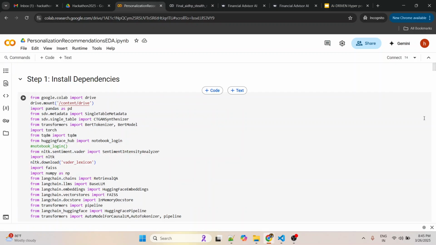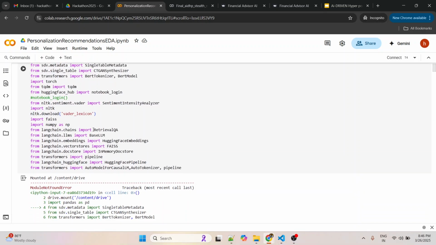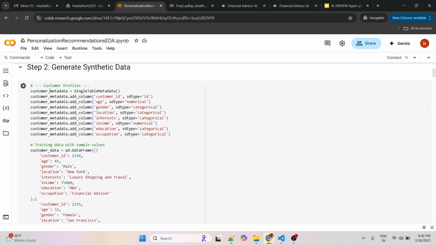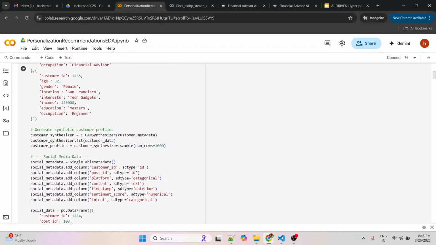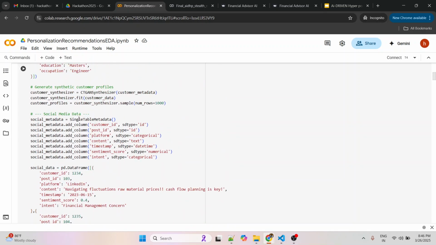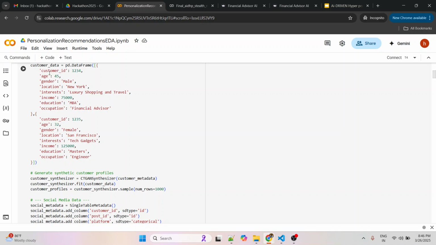So initially we started with the EDA. EDA is where we installed all the dependencies and then generated the synthetic data. As I mentioned, we generated three different files: the customer data, the social media data, and the transaction data. The customer data will have details like customer ID, age, gender, location, and interests.